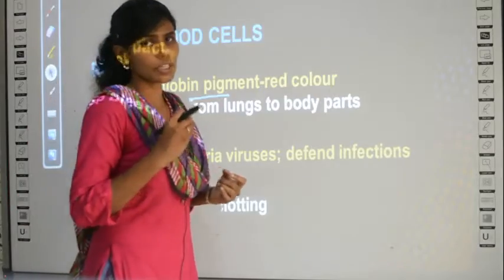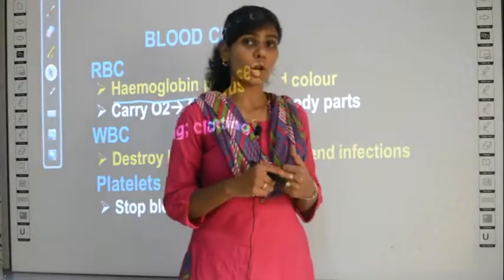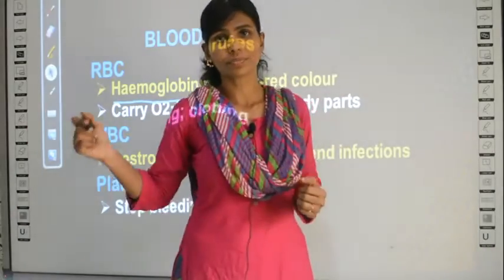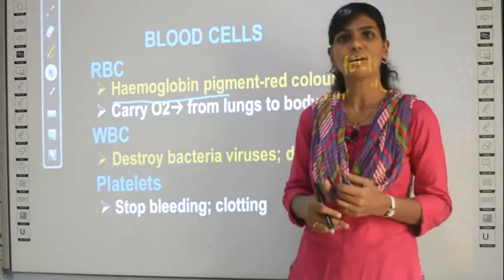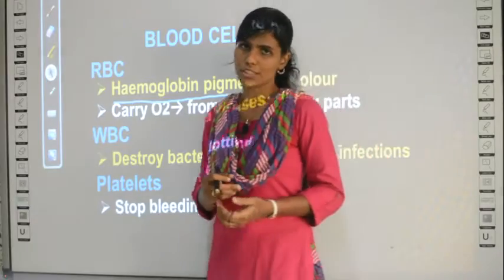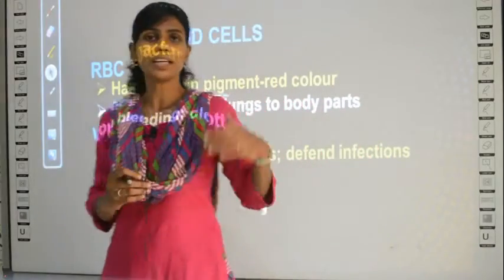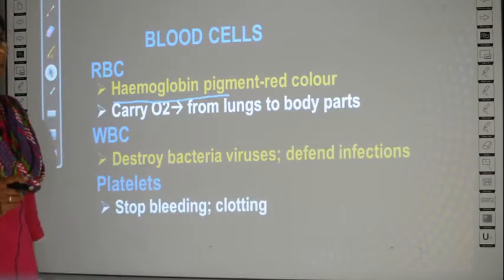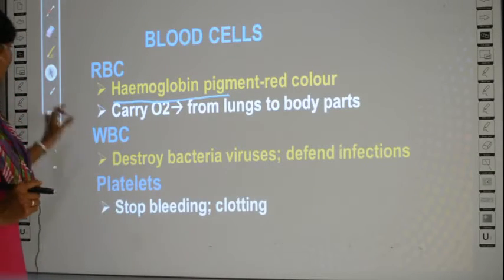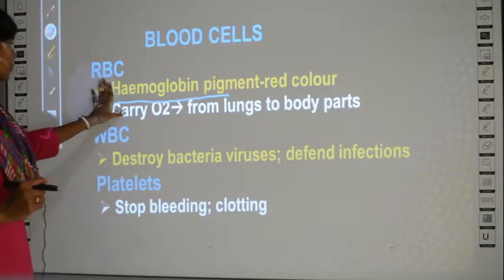So which is responsible for the clotting process in your body? Platelets are responsible. If your platelets are good, you will have a good clotting process. Clear? So the three types of cells we have studied are RBC, WBC and platelets. Their functions also we have studied now.